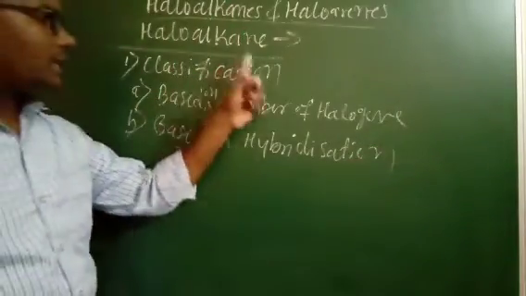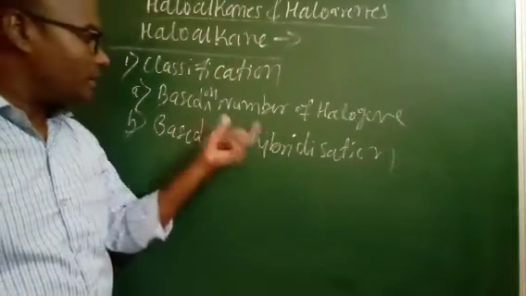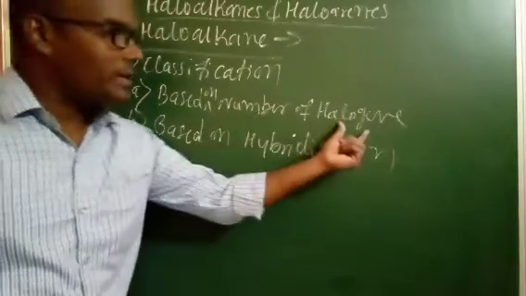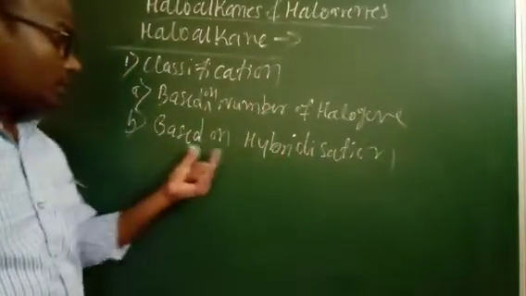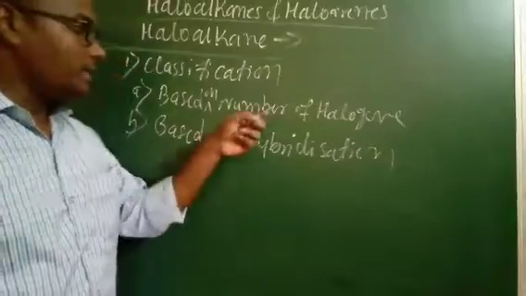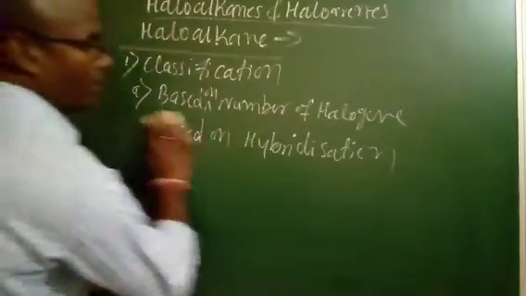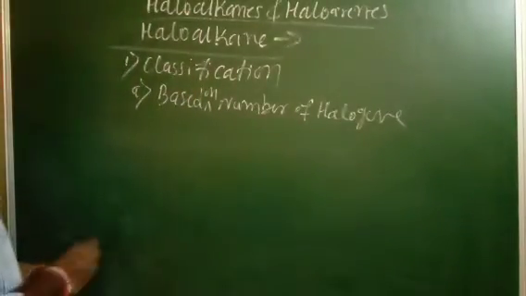So haloalkanes are classified in two forms: the first based on the number of halogen atoms, the second based on the hybridization. First we will discuss the classification based on the number of halogen atoms.